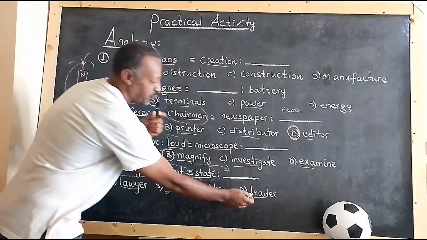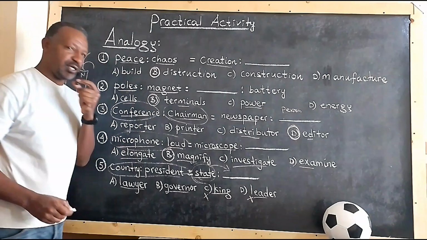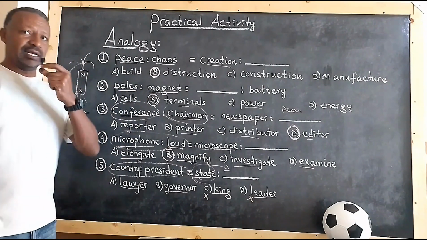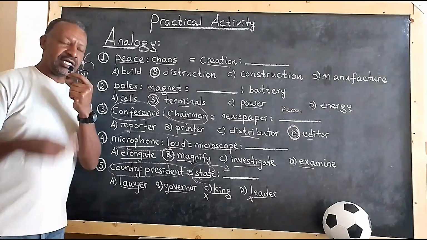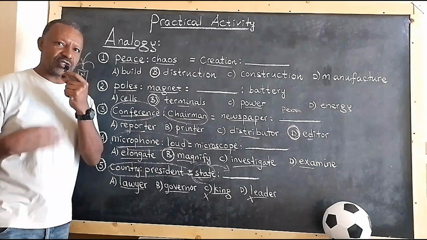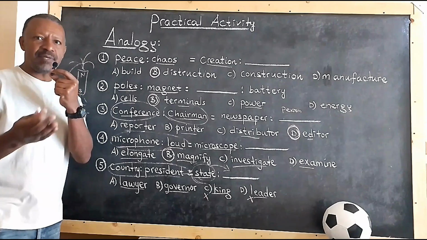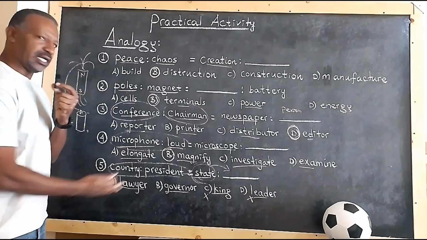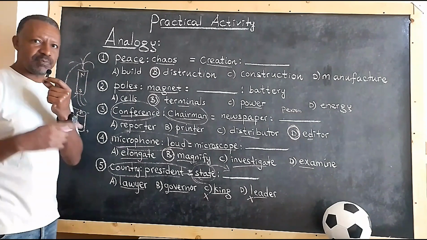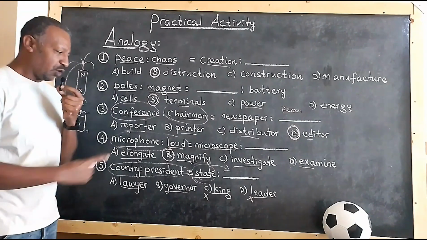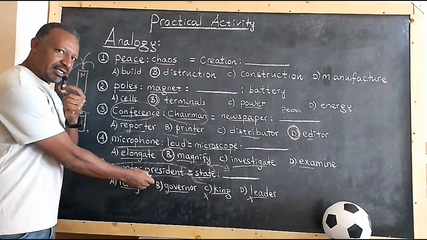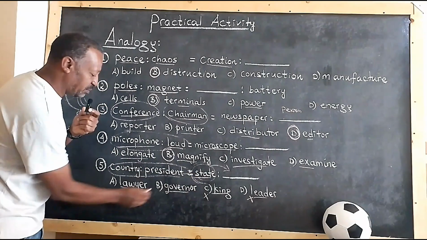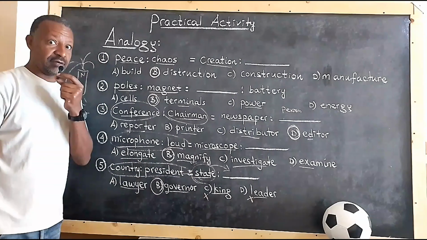Leader is also a distractor, because leader is a general kind of leadership. A leader of a company, a leader of a state, a leader of a country, a leader of a family is a leader. So we cannot use leader here for the leadership of statehood. It has to be specific, just like country, led by president. So the state must be led by governor.